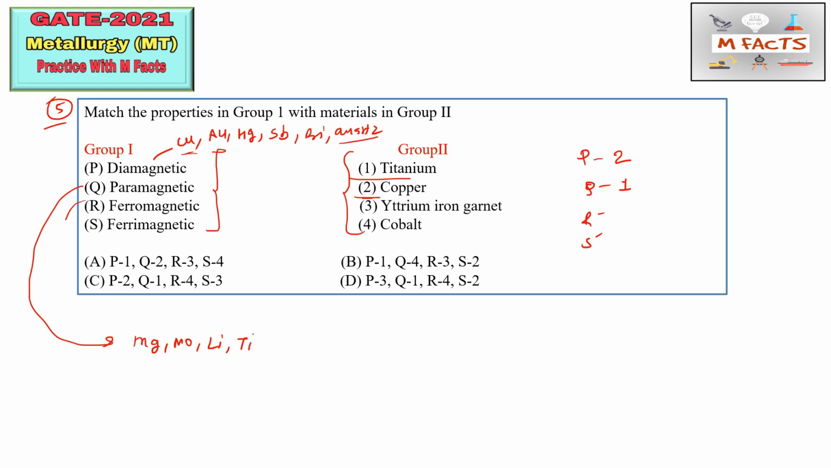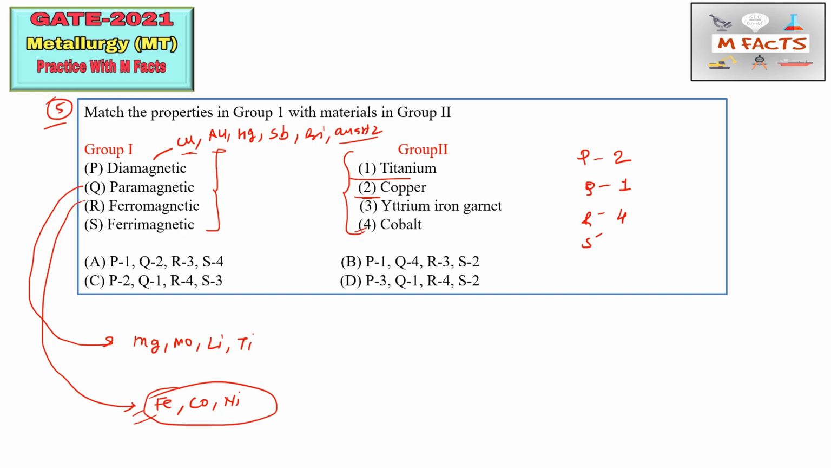Next is ferromagnetic. You all know the answer for this. Ferromagnetic materials are Fe, Co, Ni, and sometimes gadolinium is also there. These are some common examples. So we can match ferromagnetic material with cobalt. So R we can match by 4.